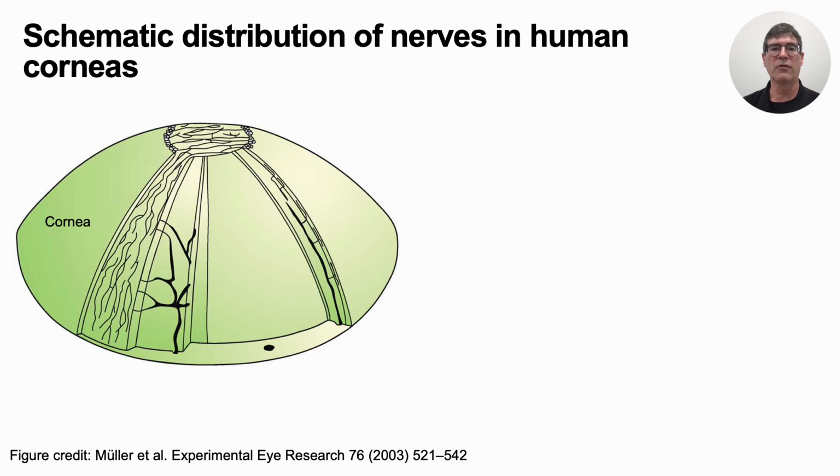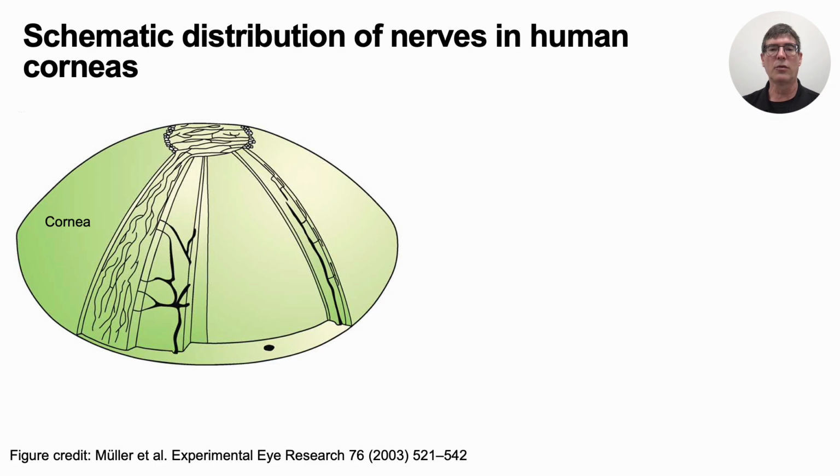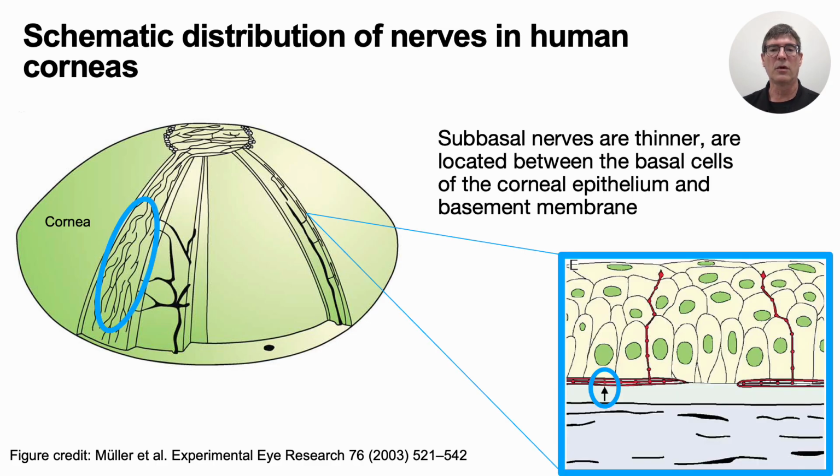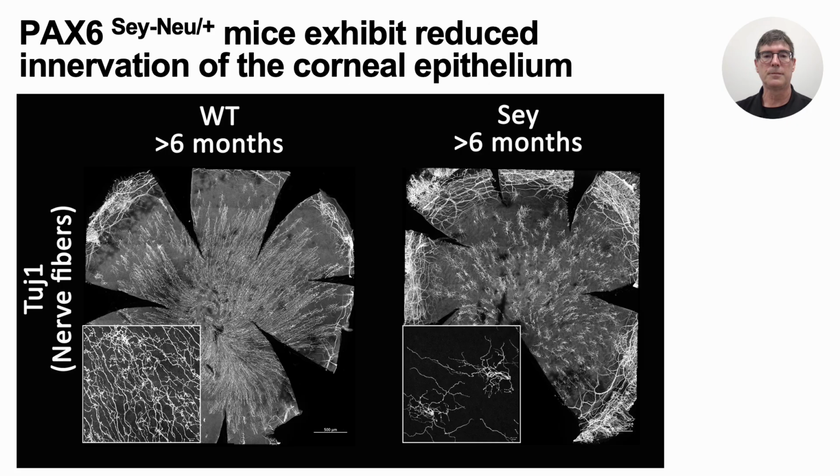Before we look at the data from the mouse, I would like to first introduce the corneal nerves using this figure from a review published by Timo Turvo from the University of Helsinki and colleagues. The stromal nerves are in the stroma and have a thick appearance. These nerves extend radially in the cornea and have many branches. The stromal nerves project into the corneal epithelium to form the subbasal nerves. The subbasal nerves are thinner in appearance and are located between the basal cells of the corneal epithelium and the basement membrane, as is shown in this cartoon down to the bottom right. Fibers from the subbasal nerves bifurcate from the bundle and turn upwards into the epithelium.